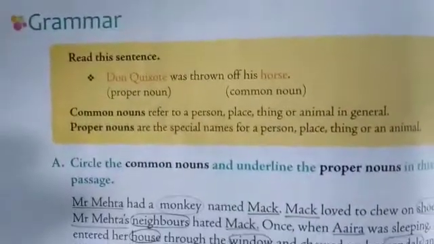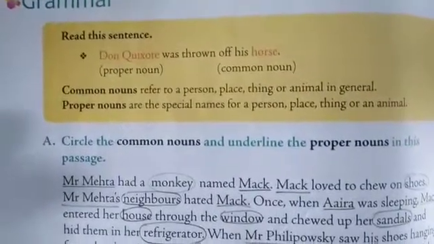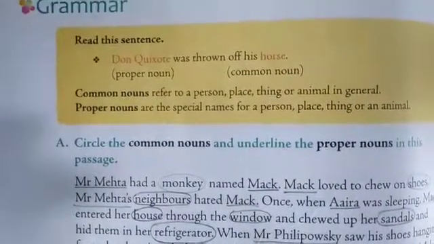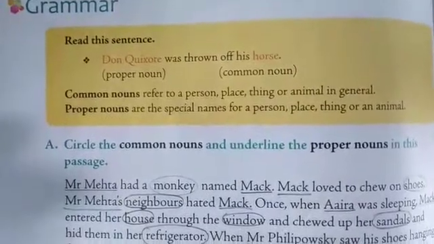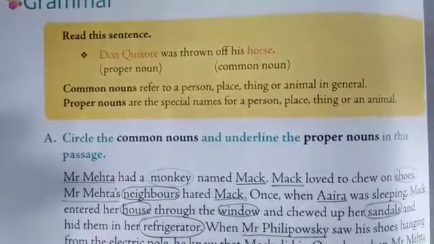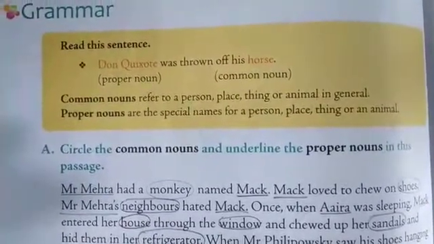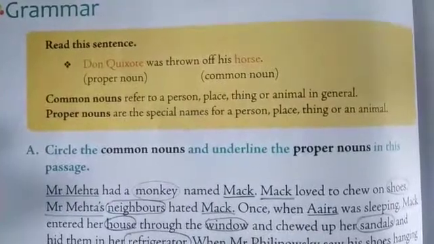Today in this class we are learning about the types of nouns. Before going to the types of nouns, first we should know what a noun is. A noun is the name of a person, place or thing. For example, you have your name.